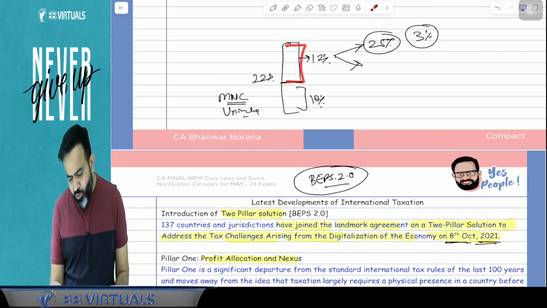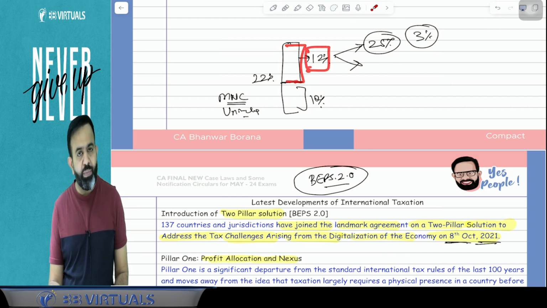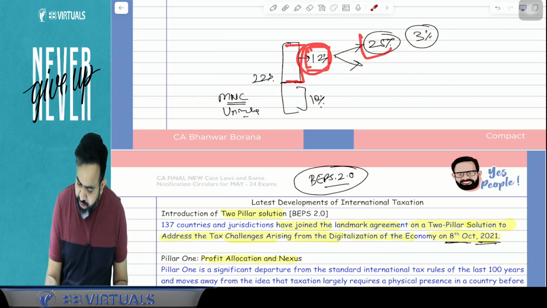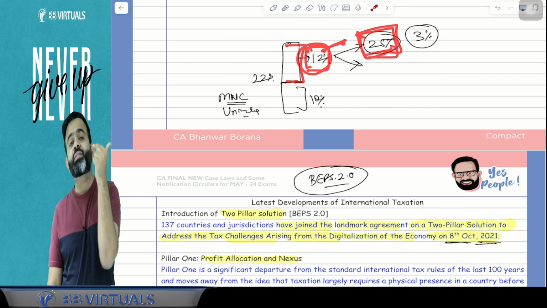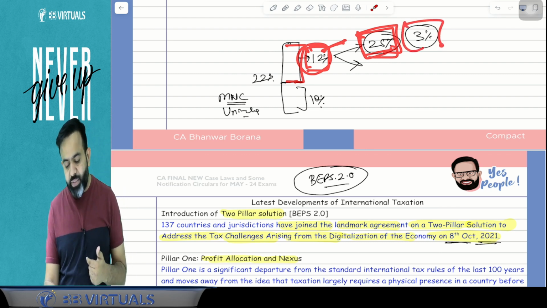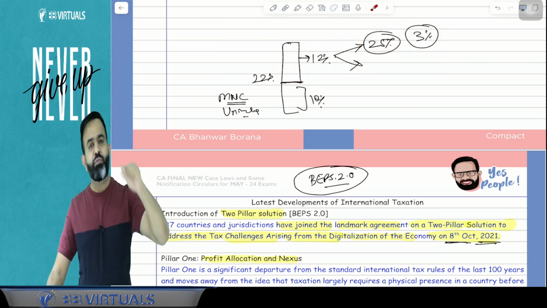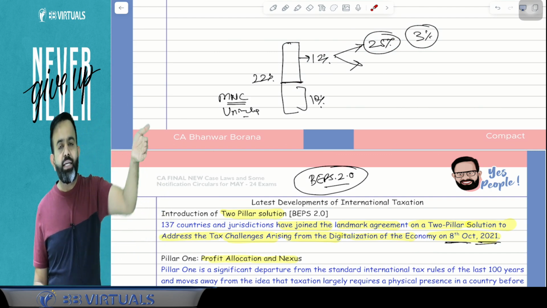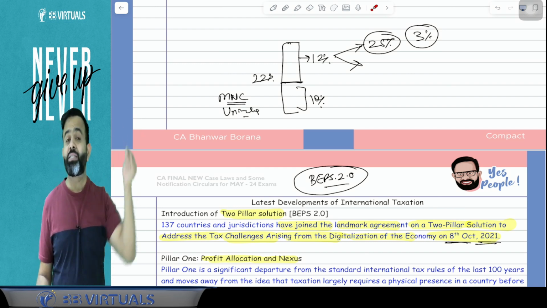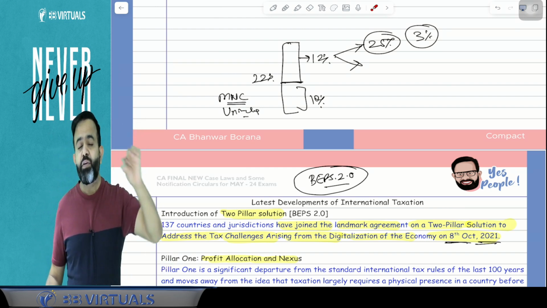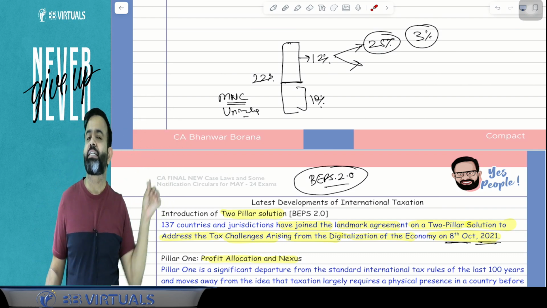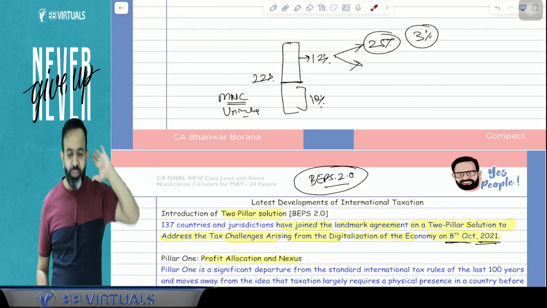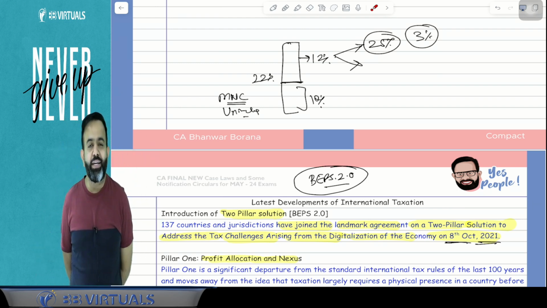Now, guys, in excess of the 10%, the remaining is your 12%, and out of this 12%, 25% is profit, meaning 25% of 12% comes to 3%. This 3% profit will be allocated to the countries from where you are getting your revenue. Means if the nexus test is fulfilled, then we will allocate that profit to those countries, and those countries can collect the taxes on that profit. So this is basically your BEPS 2.0 plan and Pillar number 1.